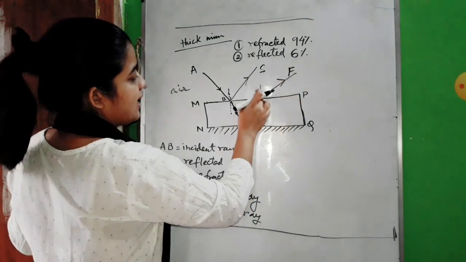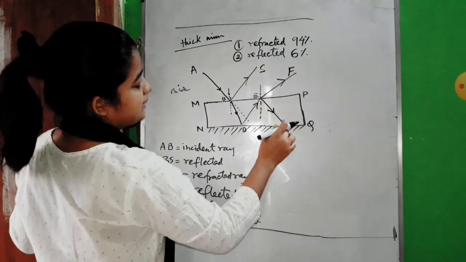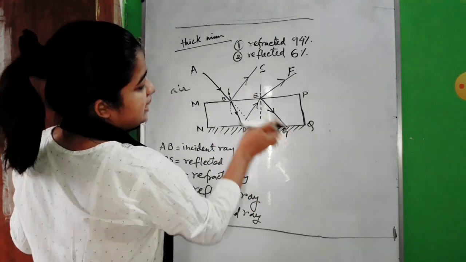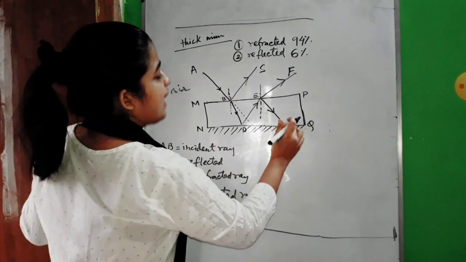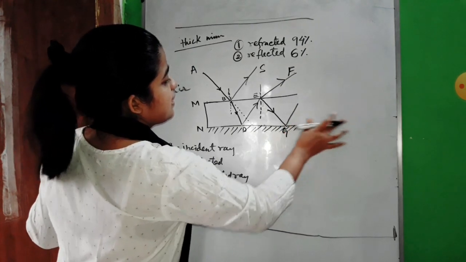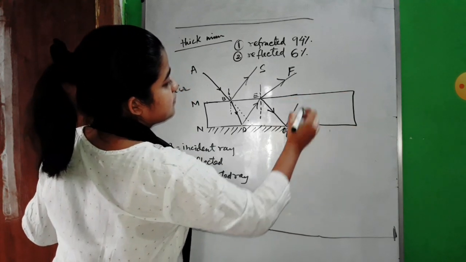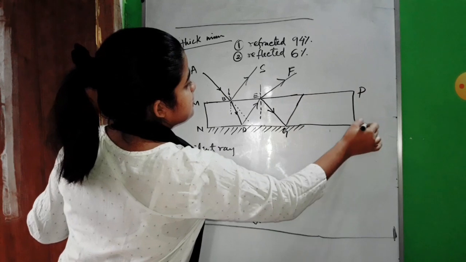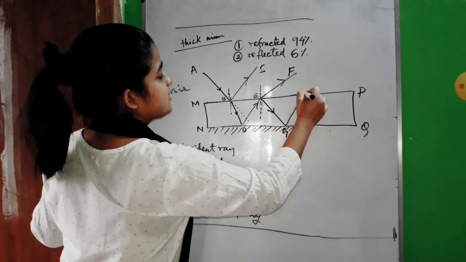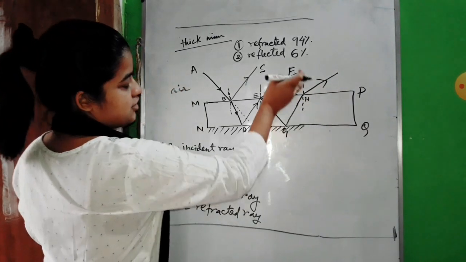Now like this, another part of this got again reflected. Suppose that part is G, so your EG is a reflected ray. Again that will be getting reflected by this. If our mirror gets extended like this, suppose this much, then here again at the upper surface it will get refracted just because it is going from denser to rarer medium.